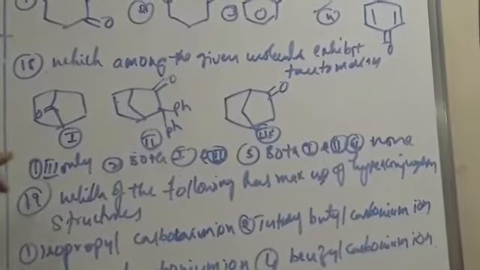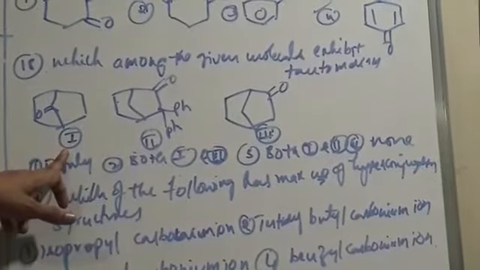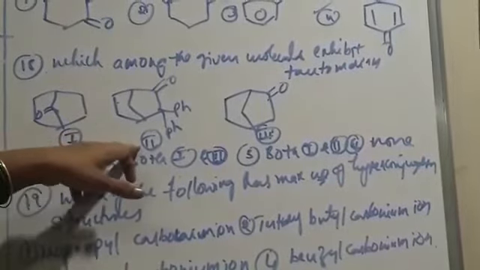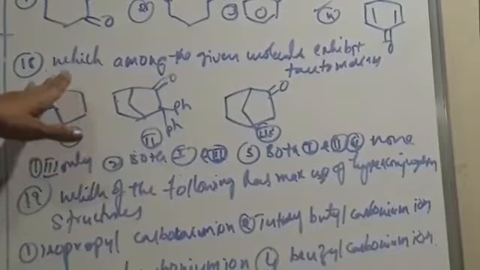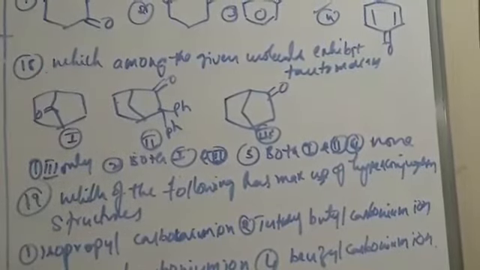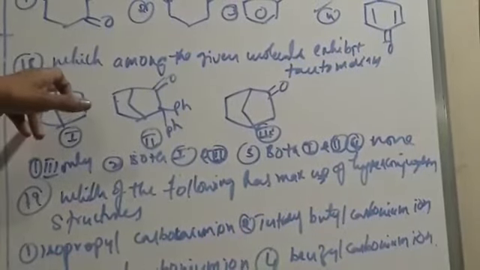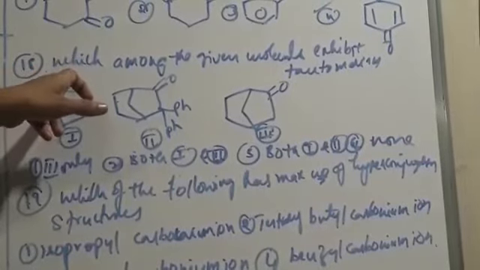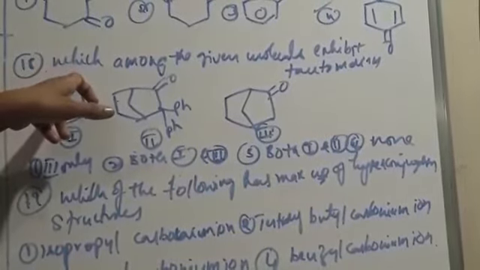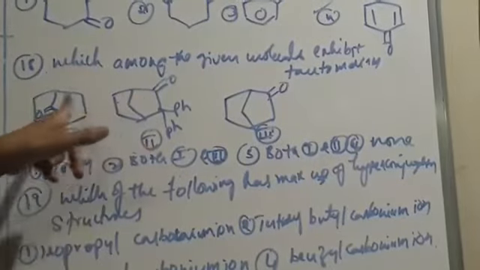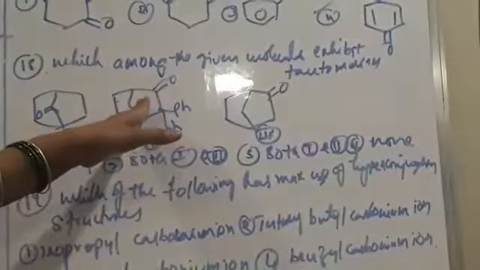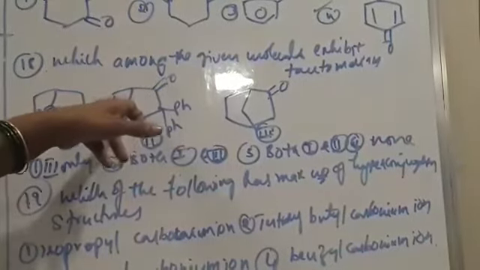See this compound, first and second: in these two compounds there is no possibility of migration of proton. If you consider the CH here, no migration takes place. Then these two are bicyclic compounds, and here also there is no possibility of migration.